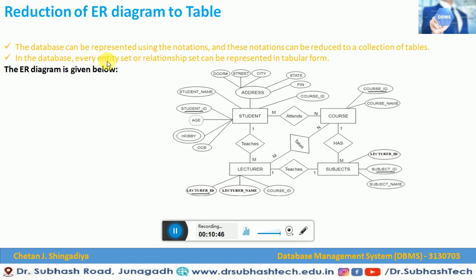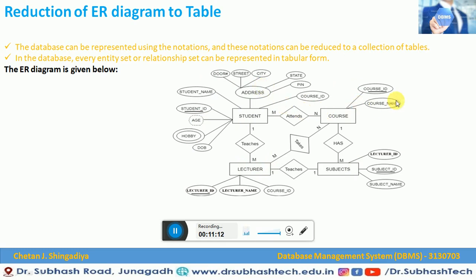In the database, every entity set and relationship set can be represented in a tabular form. That means what they are saying here, these are the entities. Here you can say student entities in this ER diagram. Student entities are there, course entities are there, subject entities are there, lecturer entities are there. And with the entities, they have some associated attributes also.